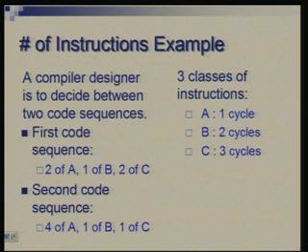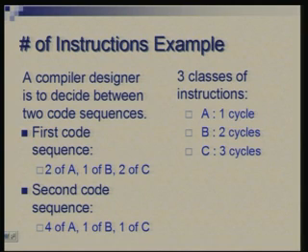In the second case it will require 4, 1 and 1, so which means 4 plus 2, 6 and 3, 9. So the second is faster, although the total number of instructions in the second one is larger.